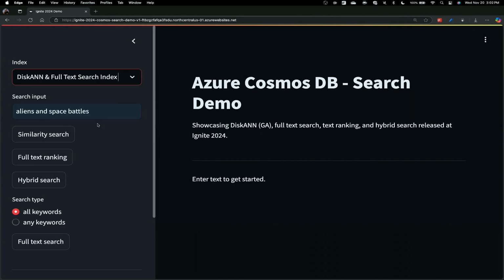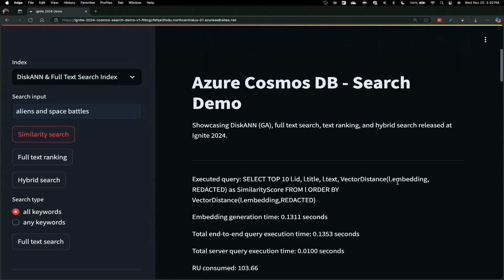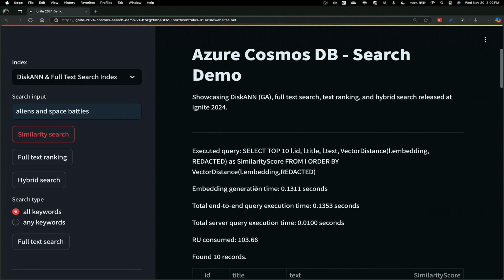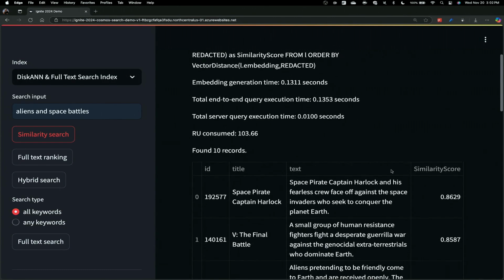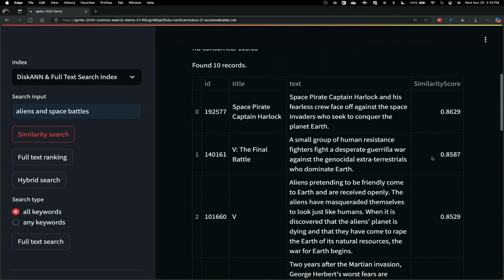So I could choose, say I'll choose my DiskANN base index, and I'll run a vector similarity search, and I can see that this query is executed. It took a really small amount of time, and it found these records, and I can see the vector similarity score projected alongside that.